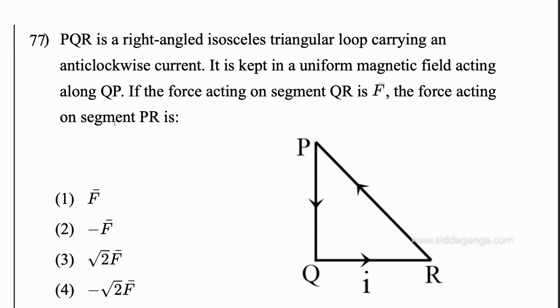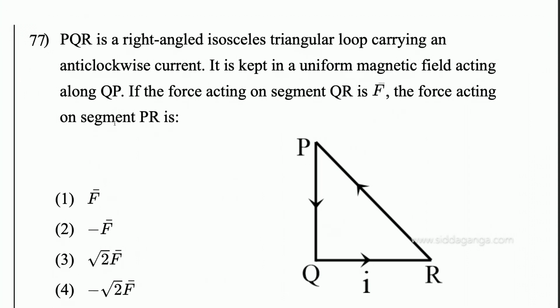PQR is a right angle isosceles triangular loop carrying an anticlockwise current, that is QRPQ. It is kept in a uniform magnetic field acting along QP. If I draw the figure, you have PQR, current flowing in the anticlockwise direction, and a uniform magnetic field along QP. Along QP the magnetic field is existing, they are anti-parallel.